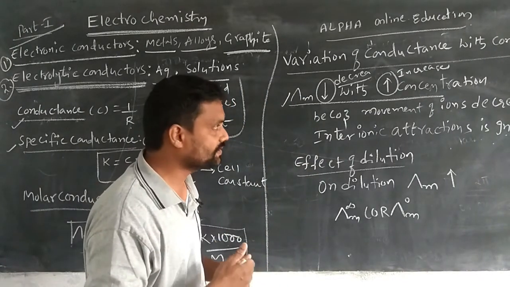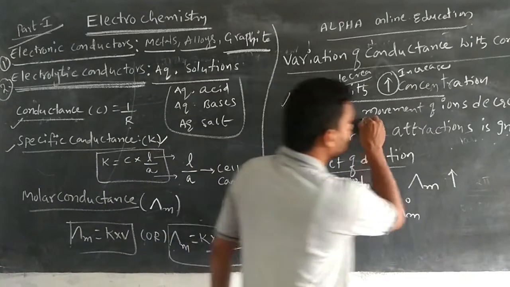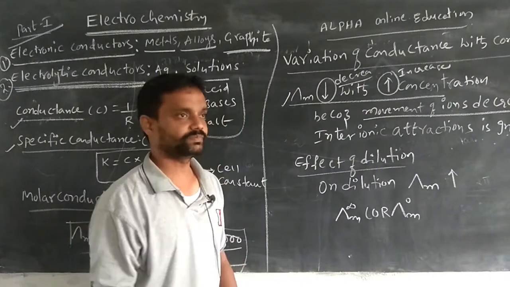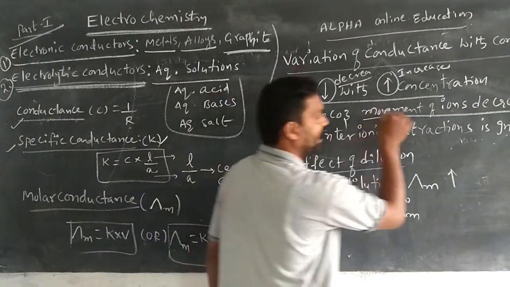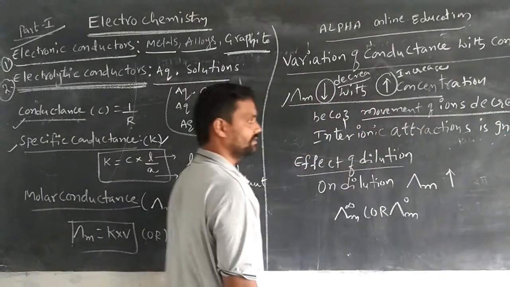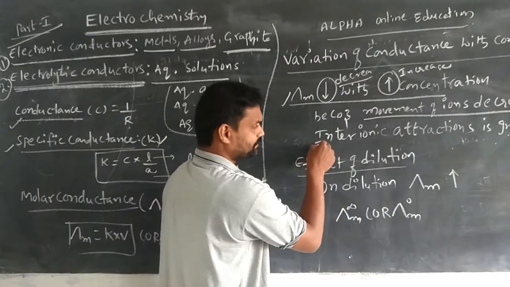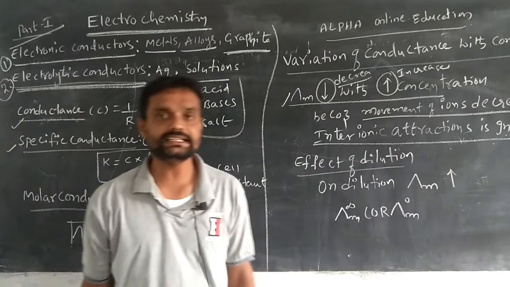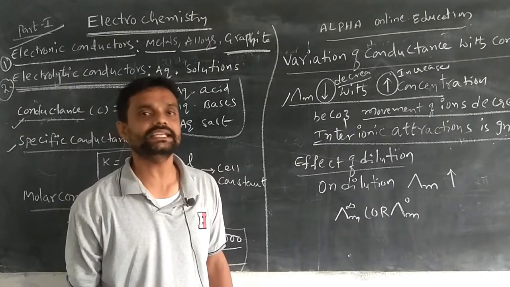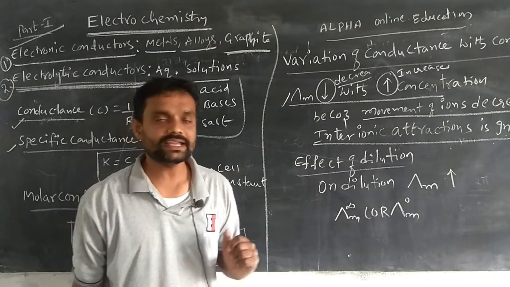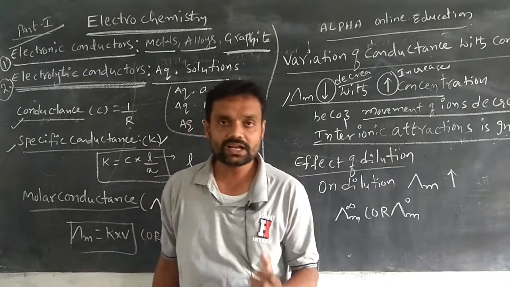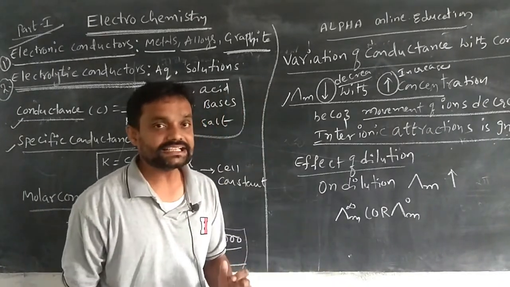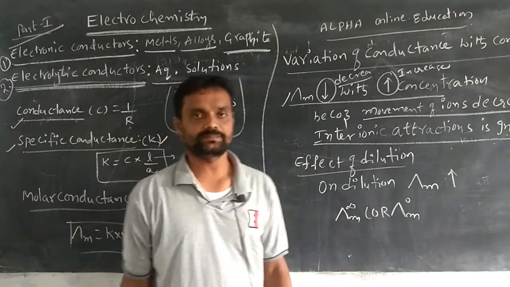This is because the movement of ions decreases in the solution, and interionic attractions increase. This is the main reason for the molar conductance decreasing with an increase in the concentration of the solution.